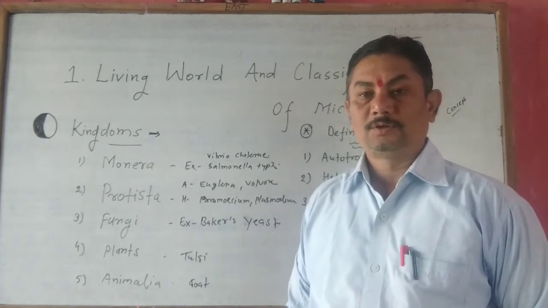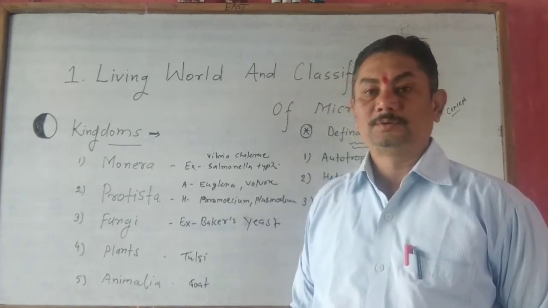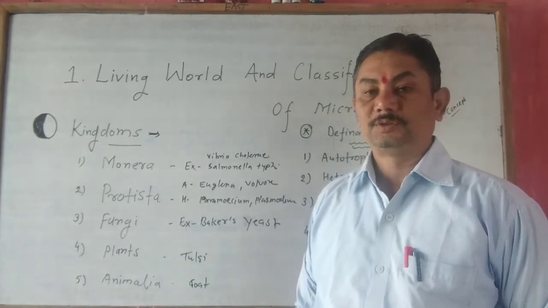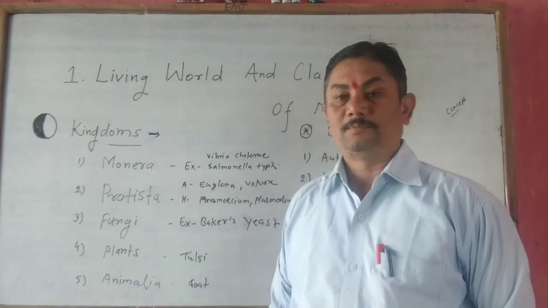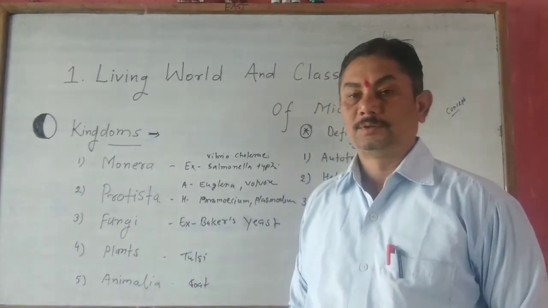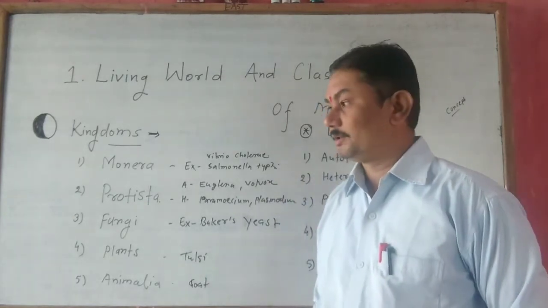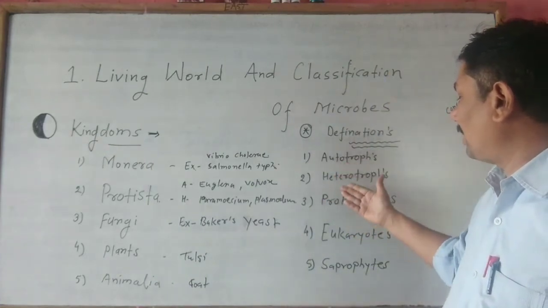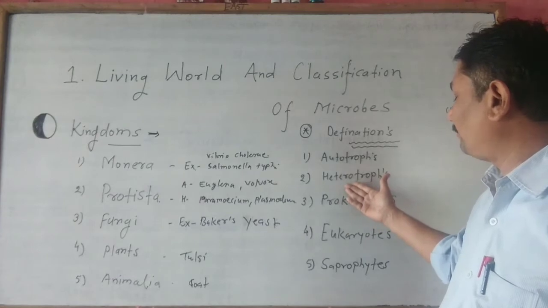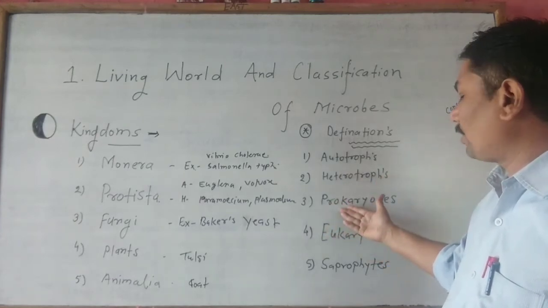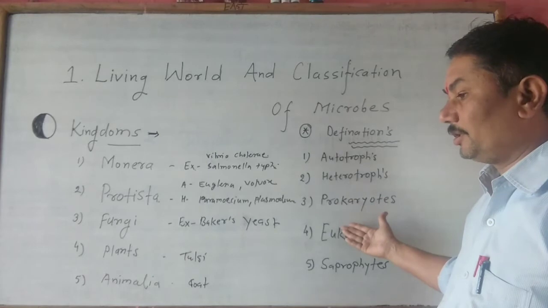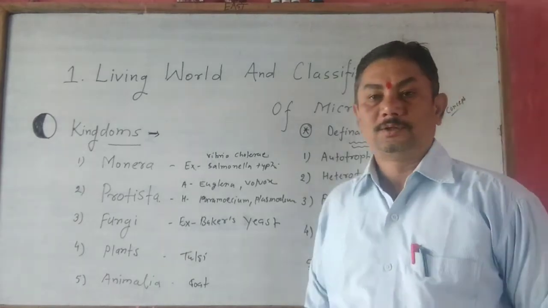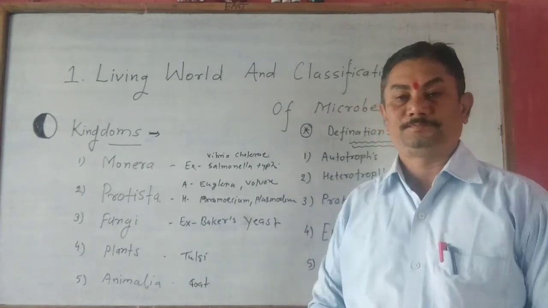Before discussing the characteristics of the kingdoms, we learn some concepts of this chapter. These are: what is the meaning of autotrophs, what is the meaning of heterotrophs, what are the prokaryotes, what are the eukaryotes, and what are the saprophytes.